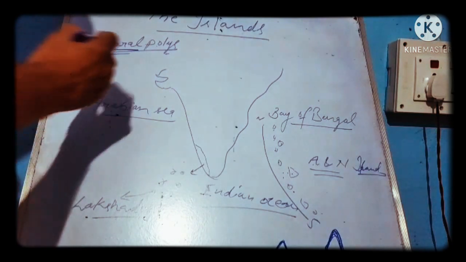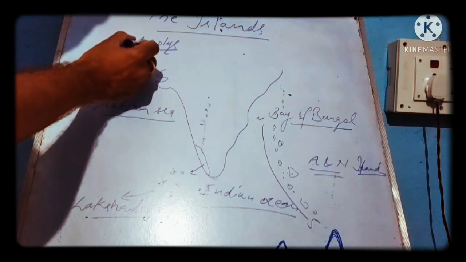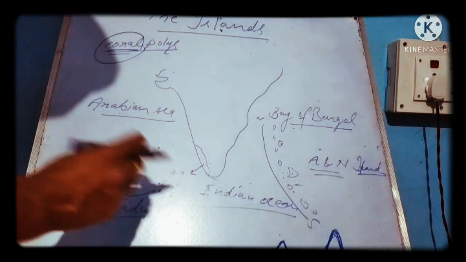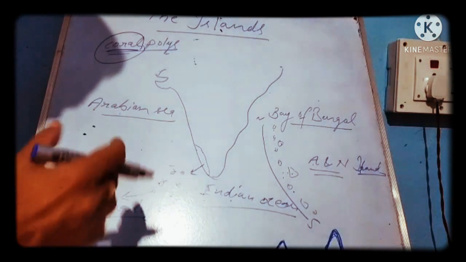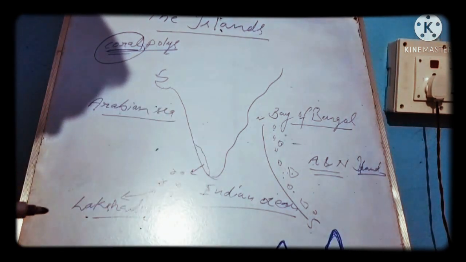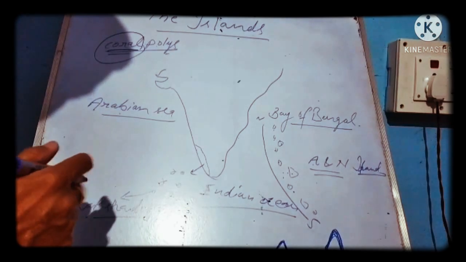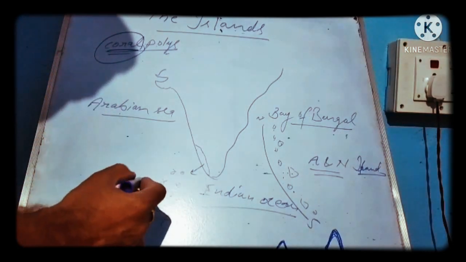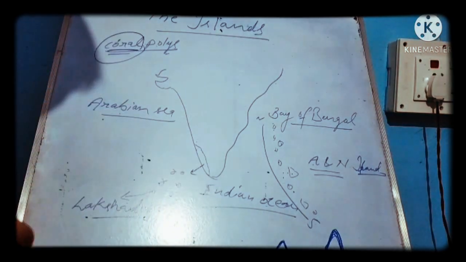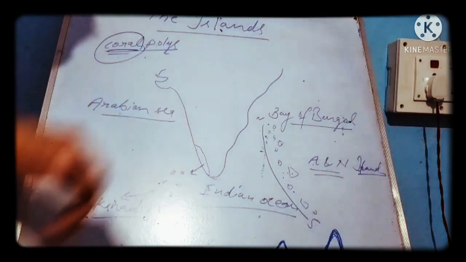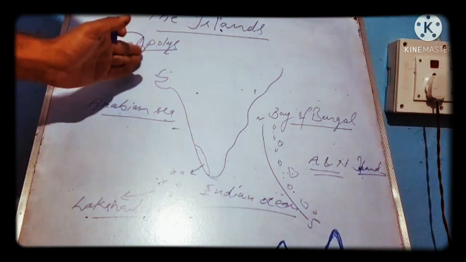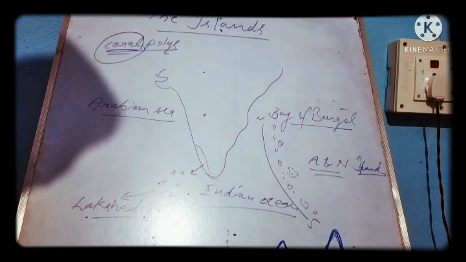Coral polyp. क्या है coral polyp? Coral is one of the insects found in the ocean. They live in groups. समूहों में कीड़े पाए जाते हैं. After death, they help in the formation of these islands. That is why it is written they have been formed by the coral polyp. Lakshadweep जो है coral polyp insect से बना है.